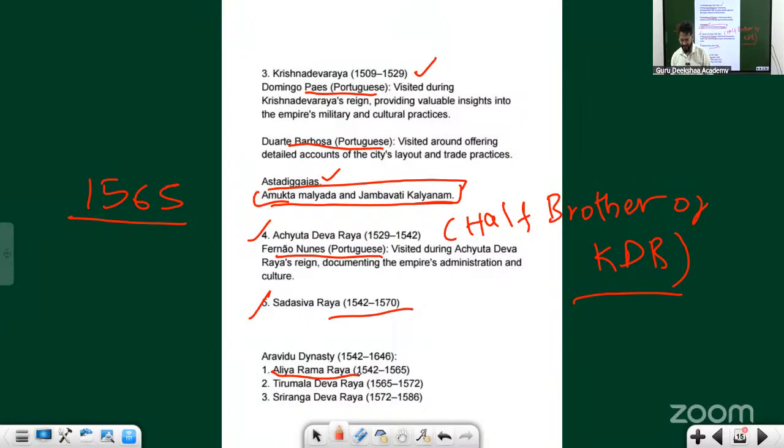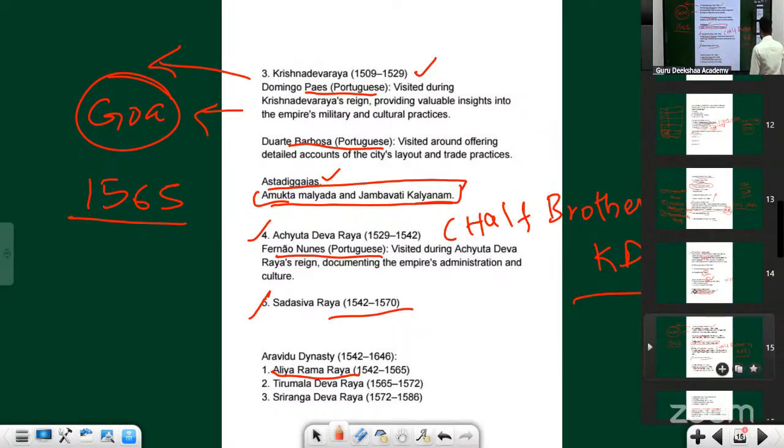What did Aliya Ramaraya start to do? He started to pit one ruler against the others within these Bahmani kingdoms, and they got so frustrated. Like Krishna Devaraya, he was able to defeat Bijapur. After defeating the Bijapur rulers, he got Goa. He also defeated the Orissa rulers, the Gajapati rulers, and his reign continued up to Orissa. If you see the map of Krishna Devaraya, things will get clearer.